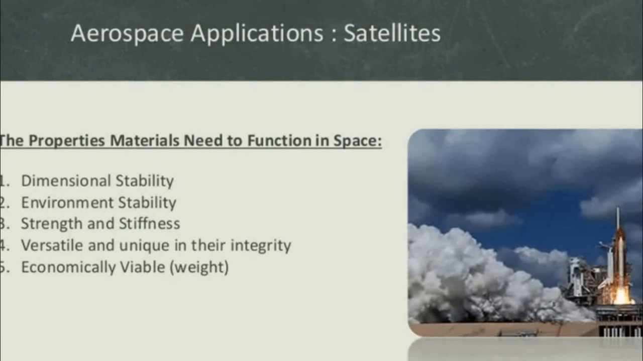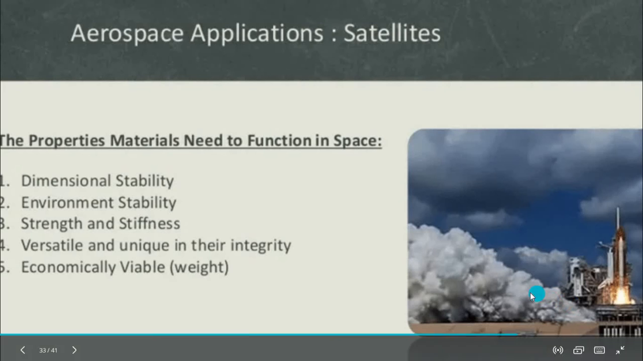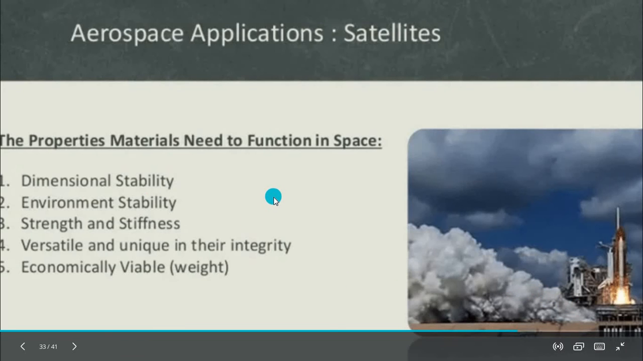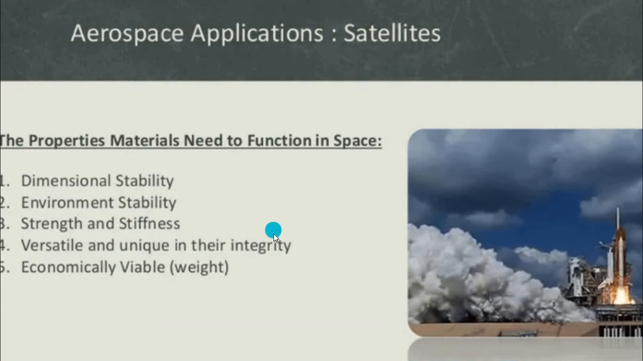So why do we choose this for aerospace applications in satellites? Because of its dimensional stability, environmental stability, strength and stiffness, versatile and unique integrity, and economic viability. Because of dimensional stability, it is not easily affected by any impact load and doesn't change its proper shape. Also environmental stability, strength and stiffness.